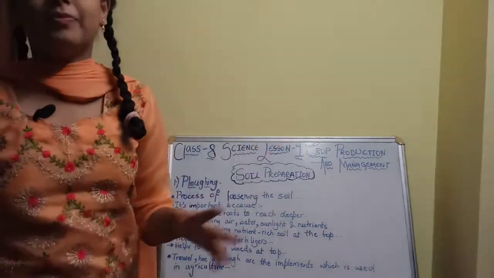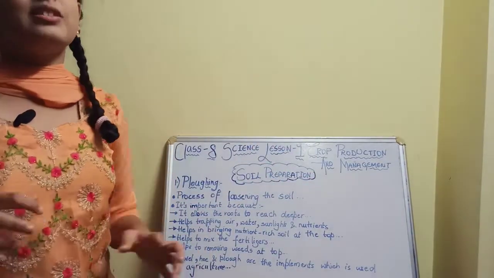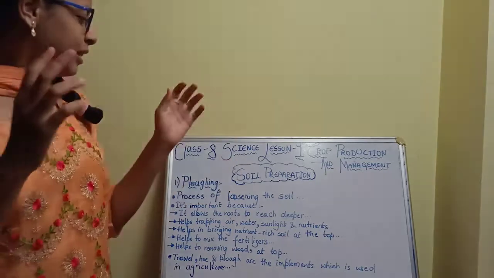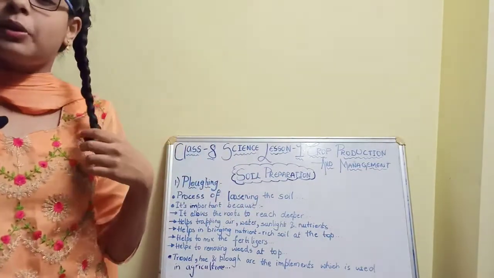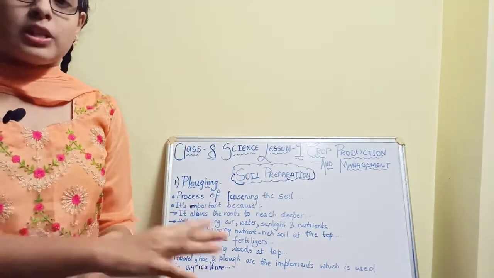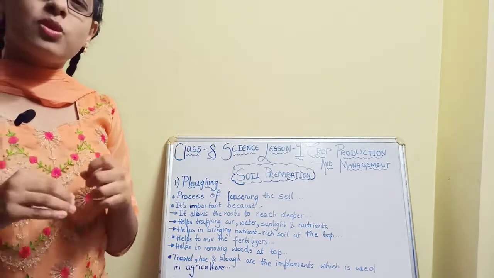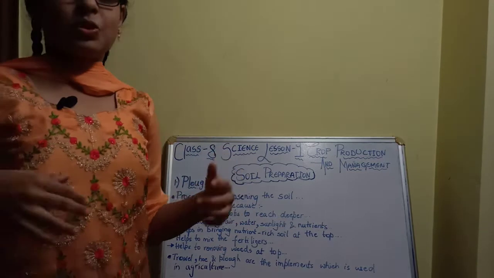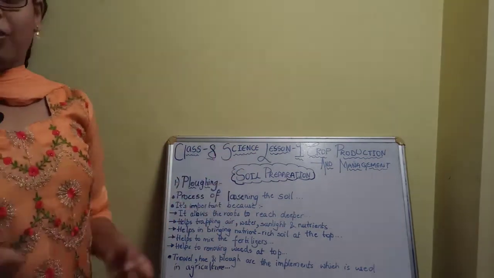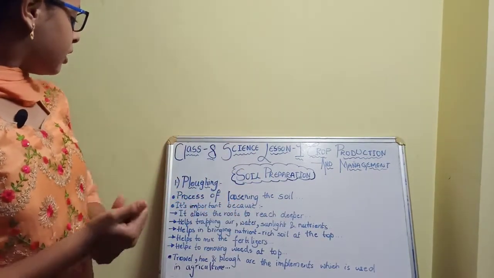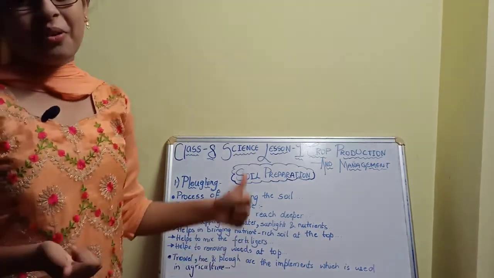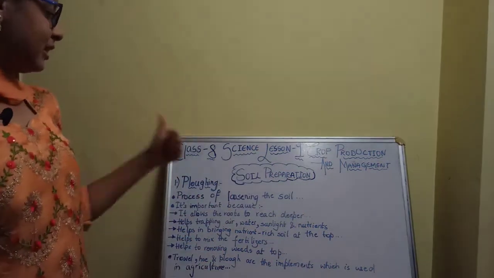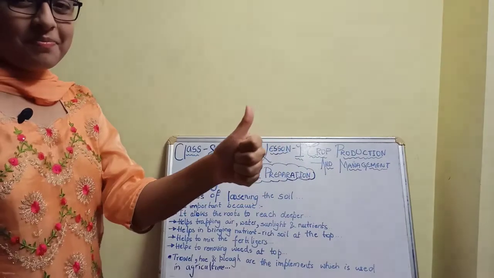Okay, the loosening of the soil. How can these roots go much deeper into the soil? Because there are so many spaces, and the roots can easily go much deeper. So this is a good reason, and I'll give this reason a thumbs up.